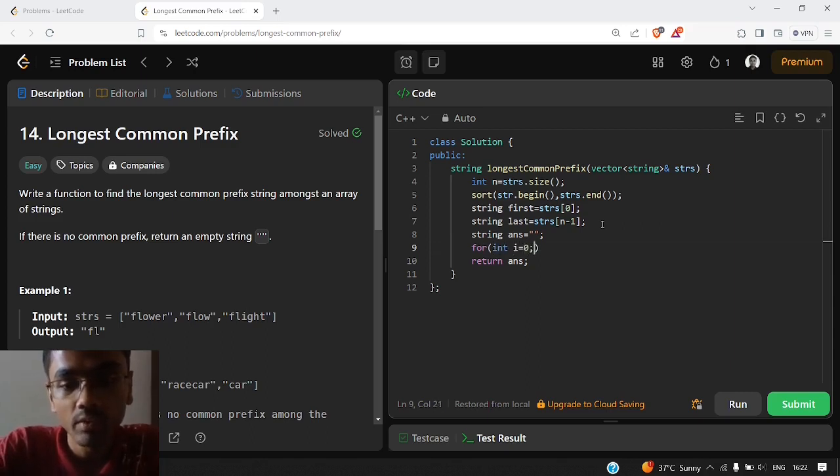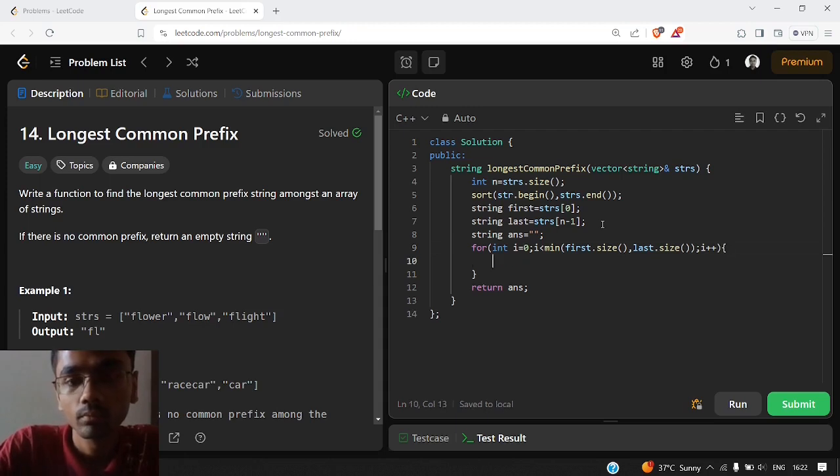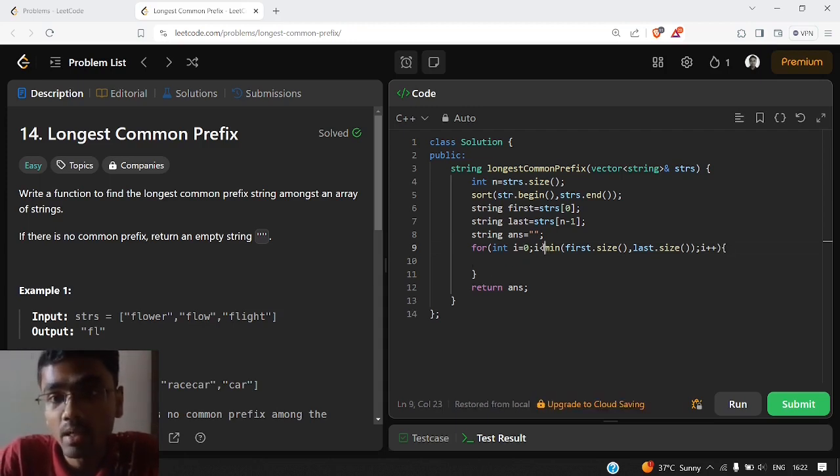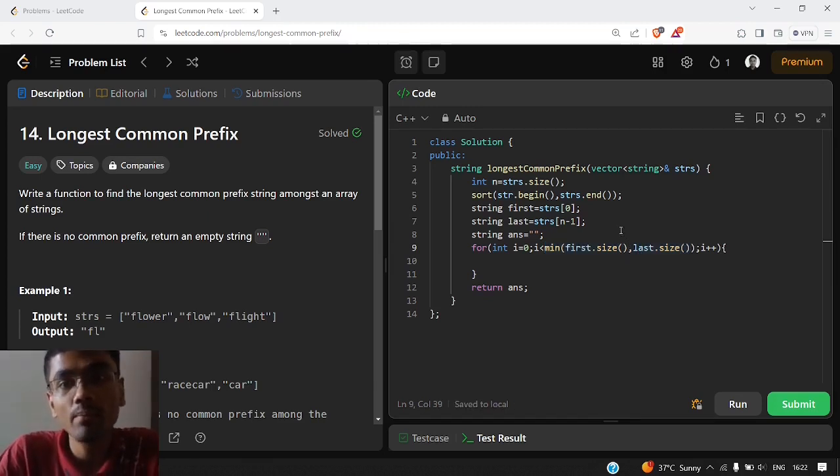So we start comparing both of the strings. Why are we taking the minimum length of first and last? Obviously, if our first string ends at the third character, there can't be a bigger prefix than 3. That's why we are taking the minimum of first.size and last.size.